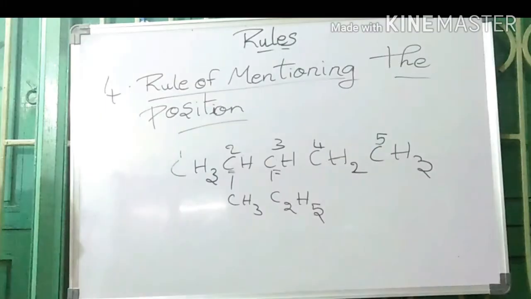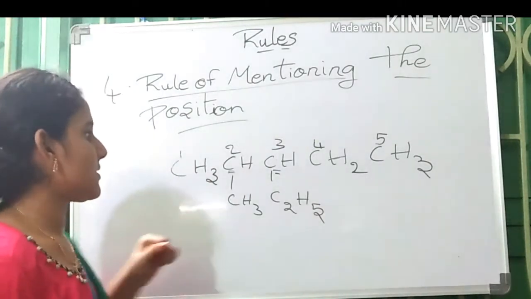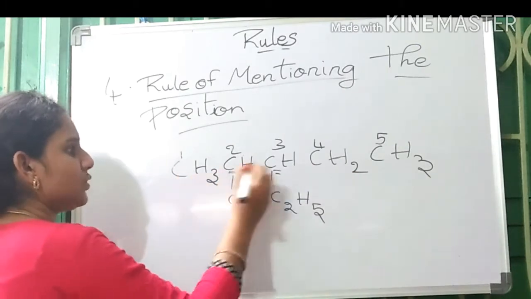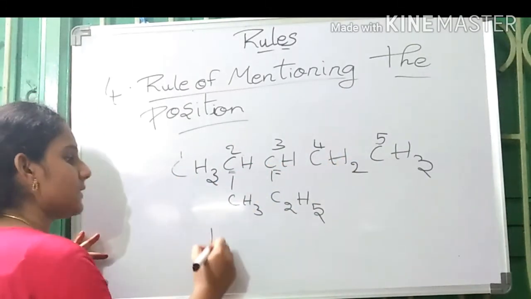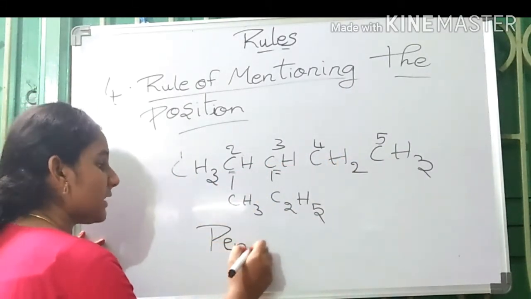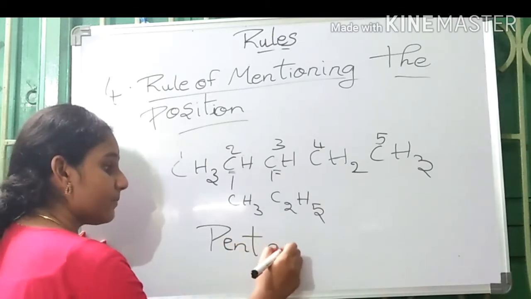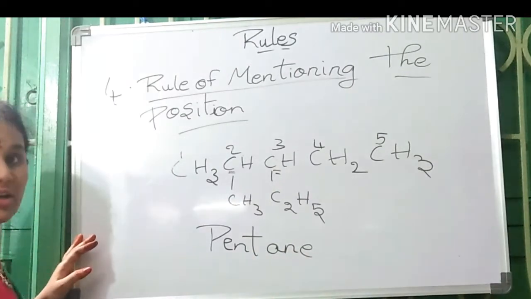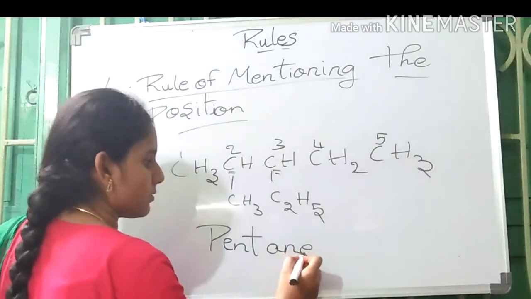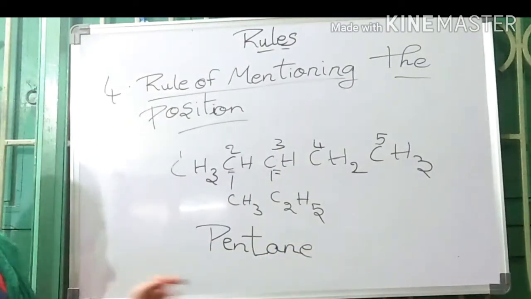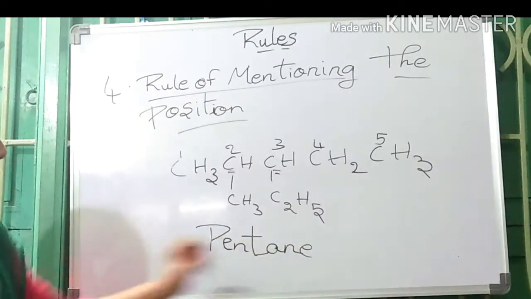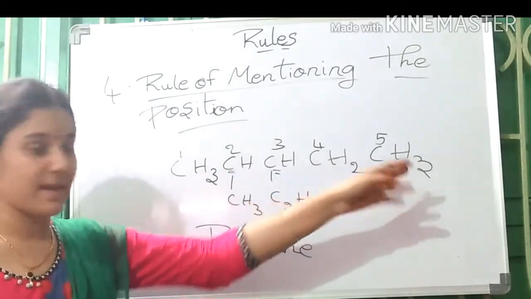The fourth rule is the rule of mentioning the position. Now let us name this compound. The number of carbons present in the parent chain is 1, 2, 3, 4, 5. Pent would be the root word, and there is no double bond, so pentane. Here there are no suffixes because there are no functional groups which are suitable for secondary suffixes. Pentane would be the name of the parent chain.